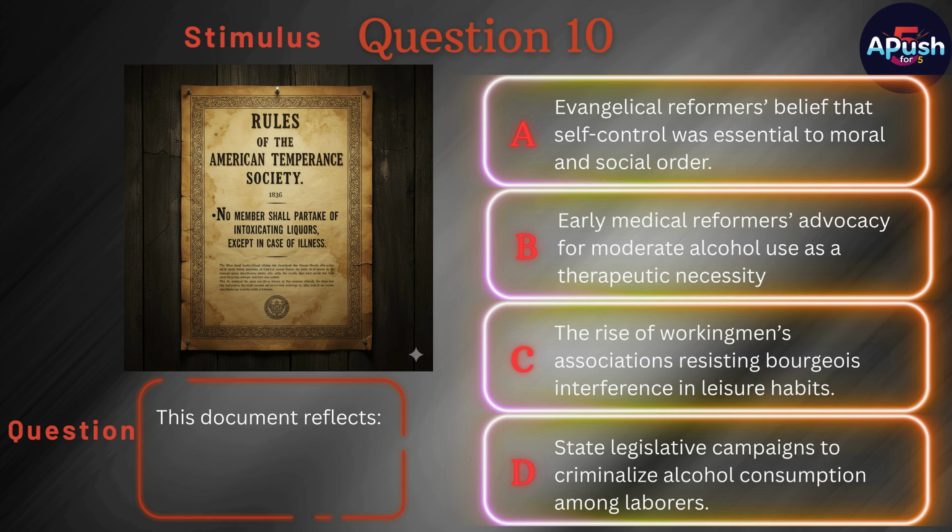B. Early medical reformers' advocacy for moderate alcohol use as a therapeutic necessity. C. The rise of working men's associations resisting bourgeois interference in leisure habits. D. State legislative campaigns to criminalize alcohol consumption among laborers.